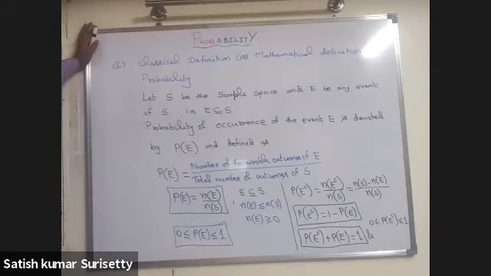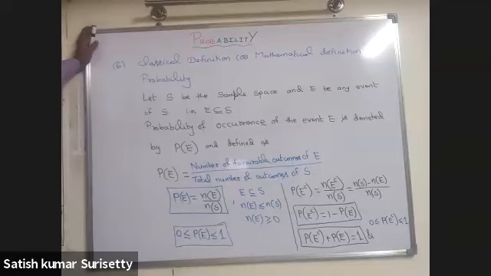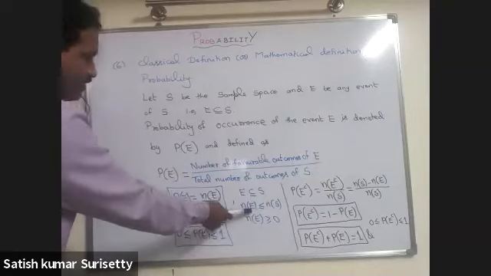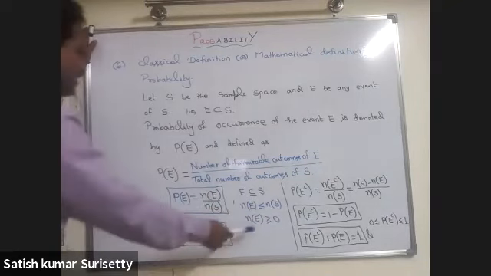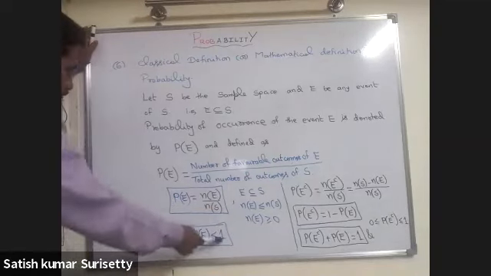Let S be the sample space and E be any event of the sample space S. That is, E is a subset of S. The probability of occurrence of the event E is denoted by P of E and defined as the number of favorable outcomes of the event E upon the total number of outcomes of the sample space S. That is, P of E equal to n of E upon n of S. When E is a subset of S, n of E will be less than or equal to n of S, and n of E greater than or equal to 0. So from this you can conclude that probability of E lies between 0 and 1.